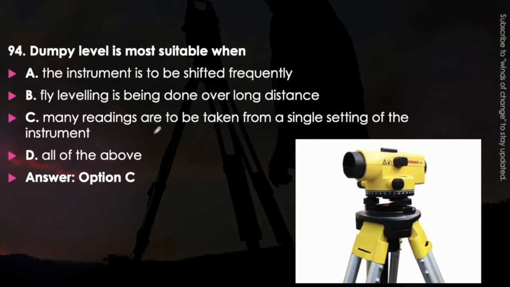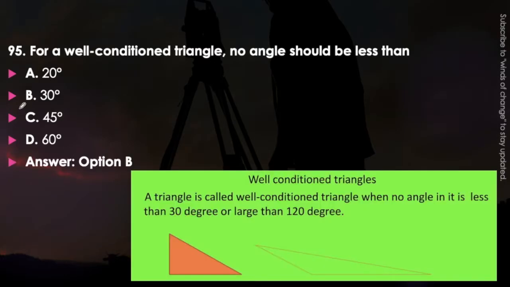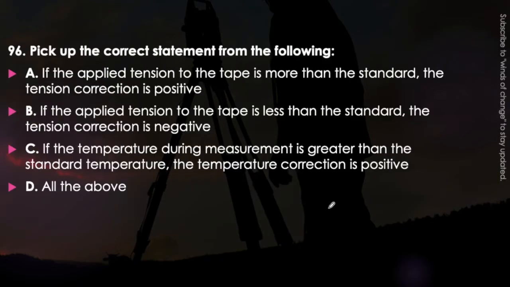Okay, next question. For a well conditioned triangle, no angle should be less than 20 degree, 30 degree, 45 degree, or 60 degree. Just think about it. Very easy question. The answer will be option B, that is 30 degree. Memorize it. A triangle is called a well conditioned triangle when no angle in it is less than 30 degree or larger than 120 degree. So this case is called the well conditioned triangle. Memorize it. Next question.